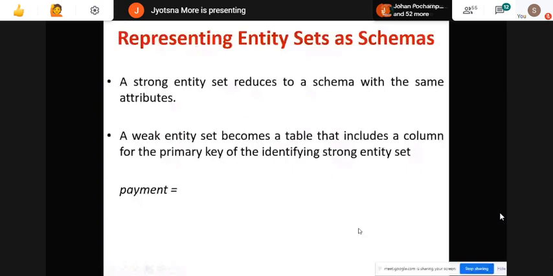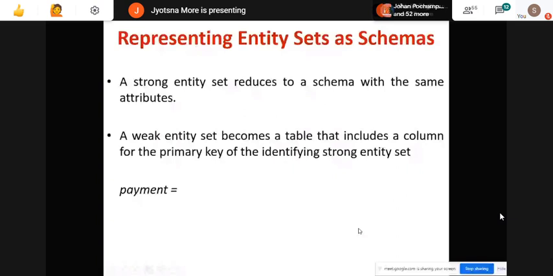Yes, correct. So we will have payment attributes and the primary key of strong entity. So payment is connected to which strong entity? Loan. So what is the primary key of loan? Loan number. So that will come in the schema of payment.